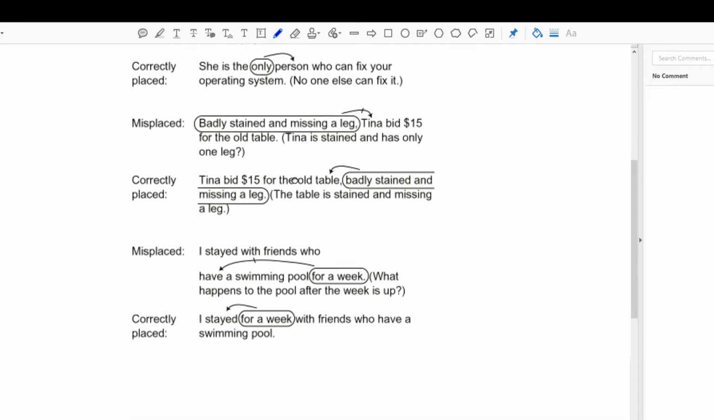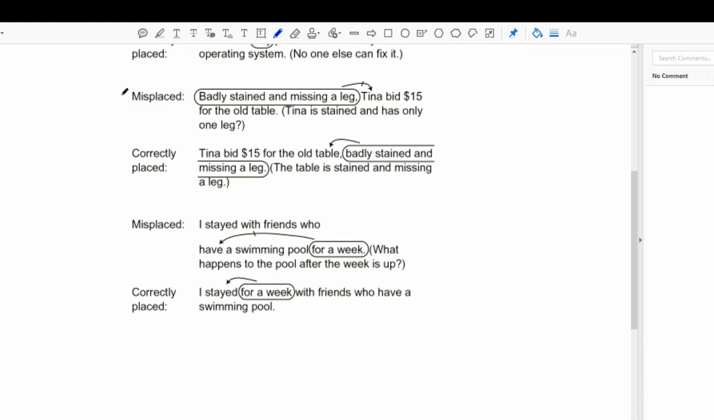Okay, so let's read this one. Why don't you read this now that you understand the theme here, and tell me what's wrong with this sentence. According to this sentence, who is badly stained and missing a leg? Well, it's Tina, right? Badly stained and missing a leg, Tina bid $15 for the old table. Well, that sounds awkward, right? We're not talking about Tina. We're talking about the table.